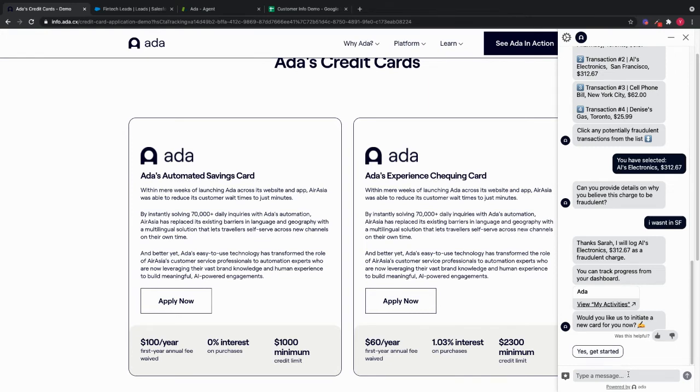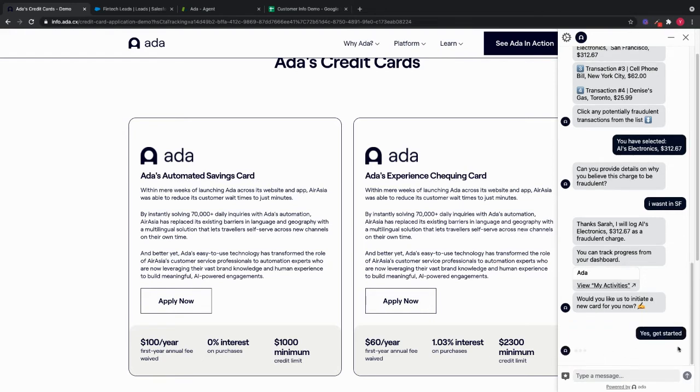So by leveraging Ada's ability to integrate into your data systems via APIs, we were able to provide Sarah with all of this information about her recent transactions and allow her to take action from within the bot. Now let's go ahead and assume that I want to apply for a new card. I can initiate that process by hitting yes.